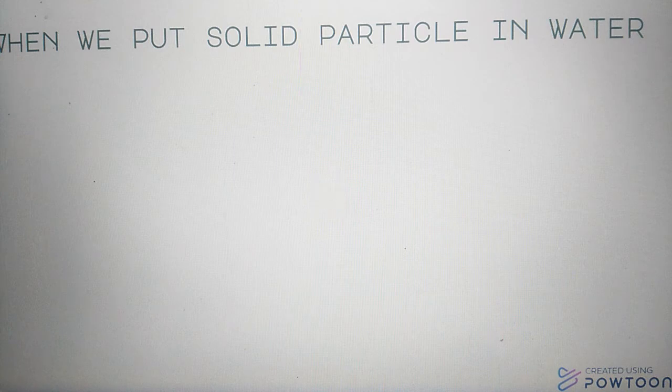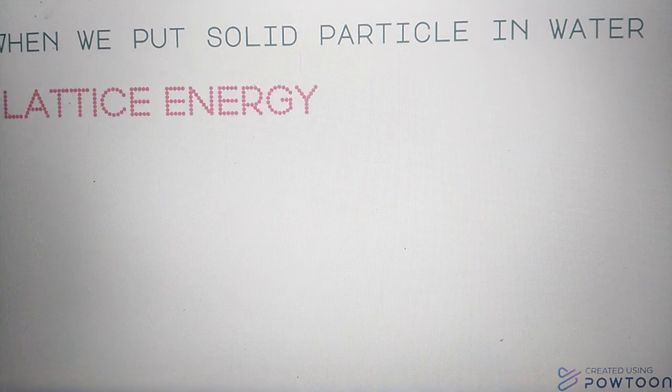When we put a solid particle of sulfate or carbonate of alkaline earth metals in water, two types of energy are involved. One is lattice energy. What is lattice energy?